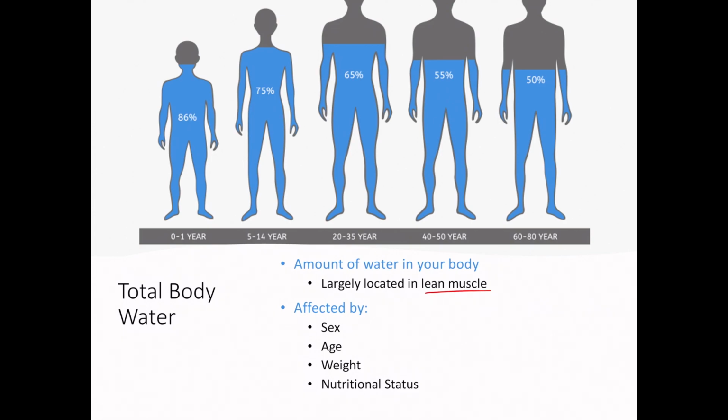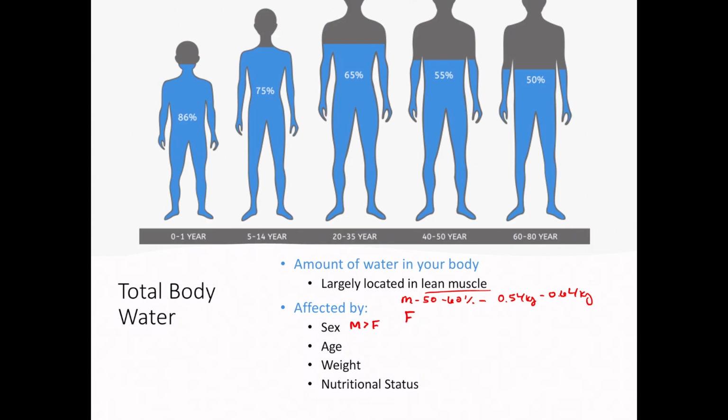So for that reason, there are some things that will affect the percentage of your body weight that is made up of water. That includes your sex. Overall, men have a higher percentage of their body weight that is water compared to females. Whenever we estimate total body water, we usually say that men have about 50 to 60% of their body weight as total body water. And this roughly comes out to 0.5 liters per kilogram to 0.6 liters per kilogram. This is going to come back and haunt you in the next slide when we talk about the calculations.